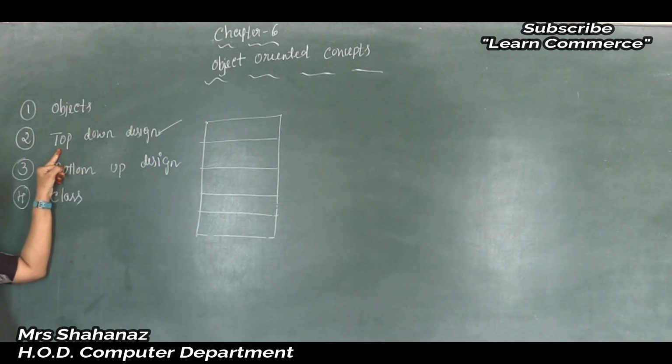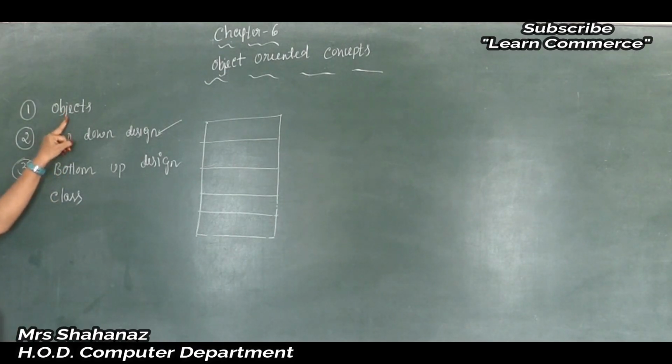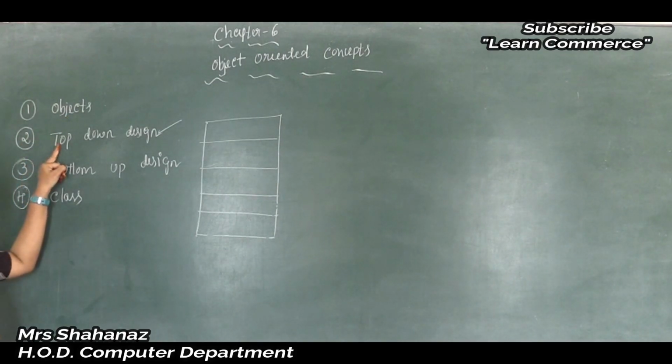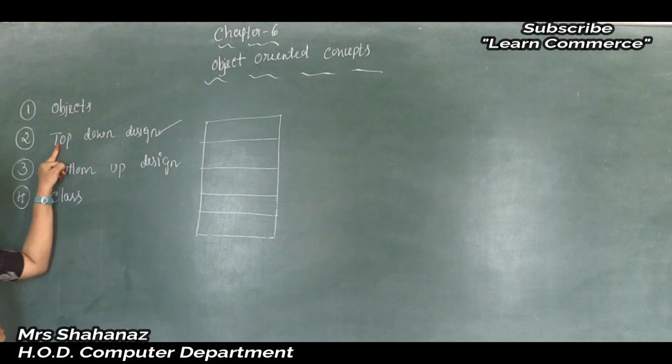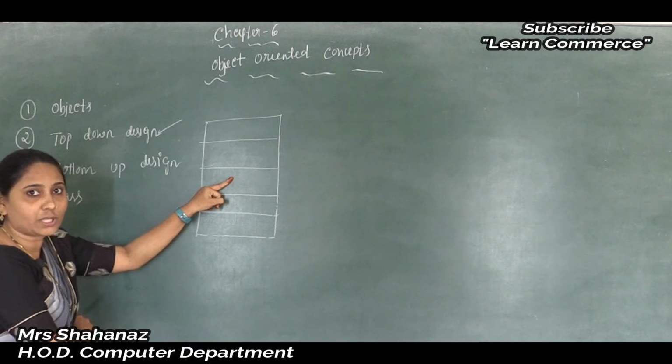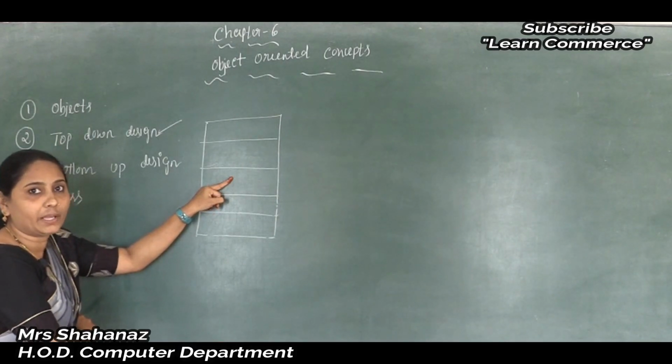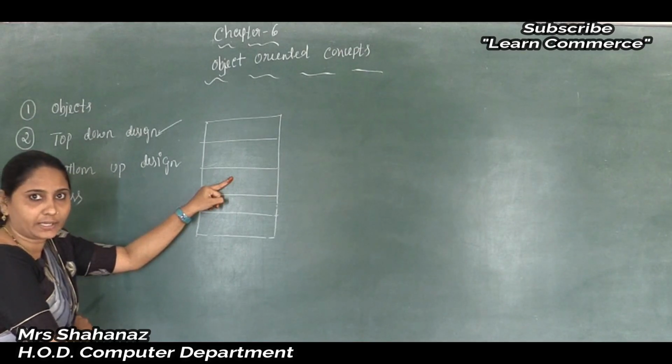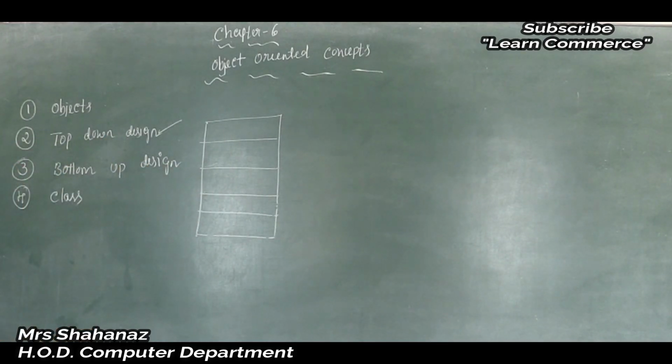So when you are going to solve any problem by using OOPS, we know the full form of OOPS is object oriented programming system. When you solve any problem using OOPS, not only are we using the concept of the object, we also need to follow one more design concept, the top down design concept. A lengthy problem is divided into smaller sub problems. So this is about the top down design concept.